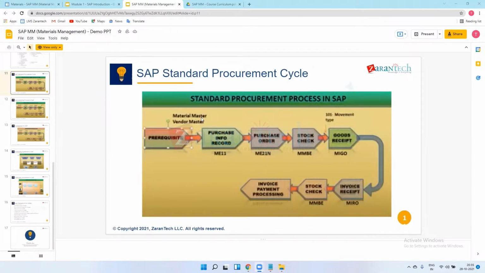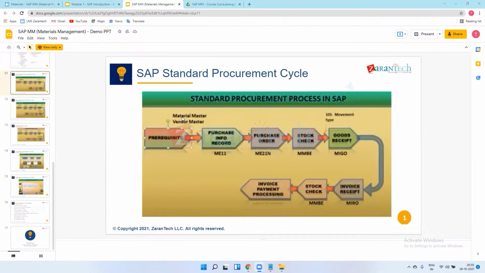Against that number we maintain records, which is the vendor master and material master.